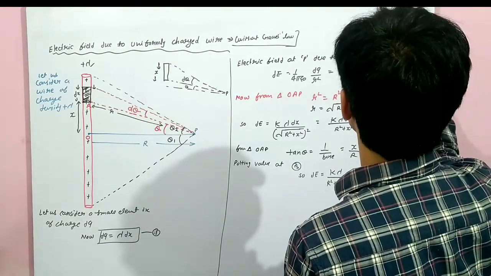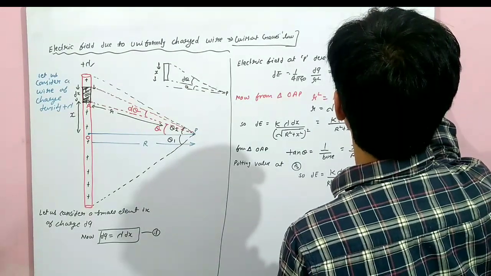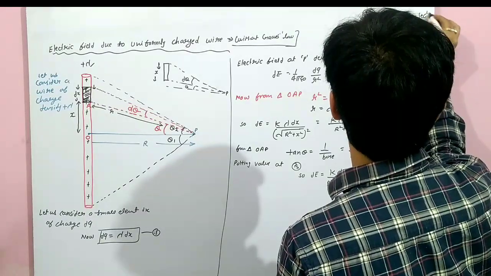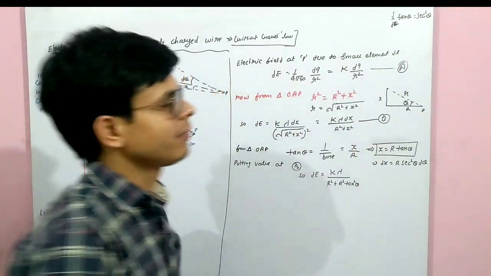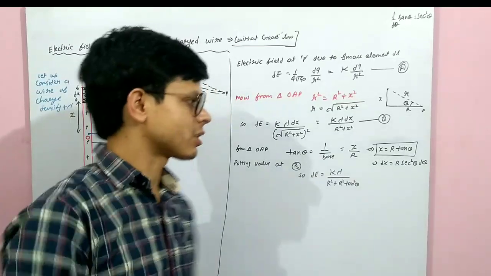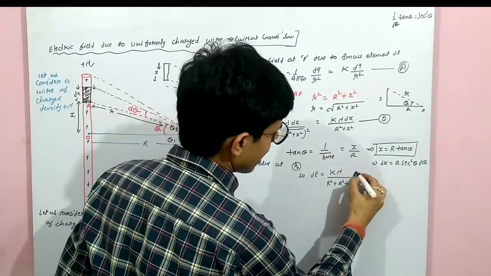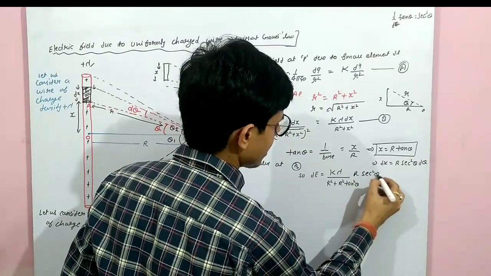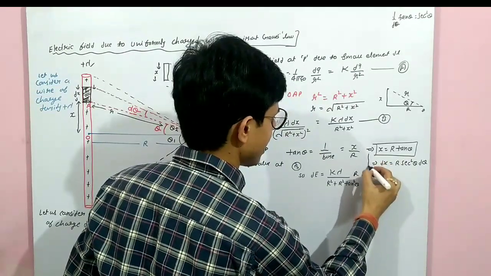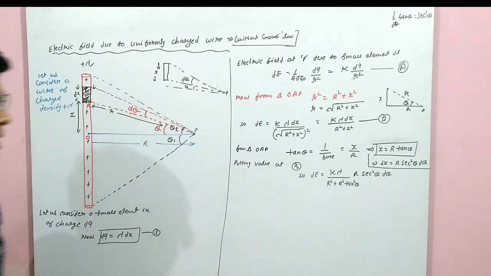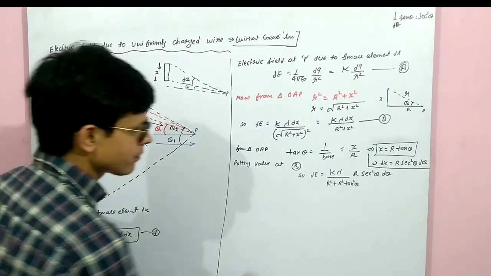What is d upon d theta of tan theta? Sec square theta. So differentiation of tan theta is sec square theta. So here, at the place of dx, we will put r sec square theta d theta. This is the formula. Now we'll further solve it.